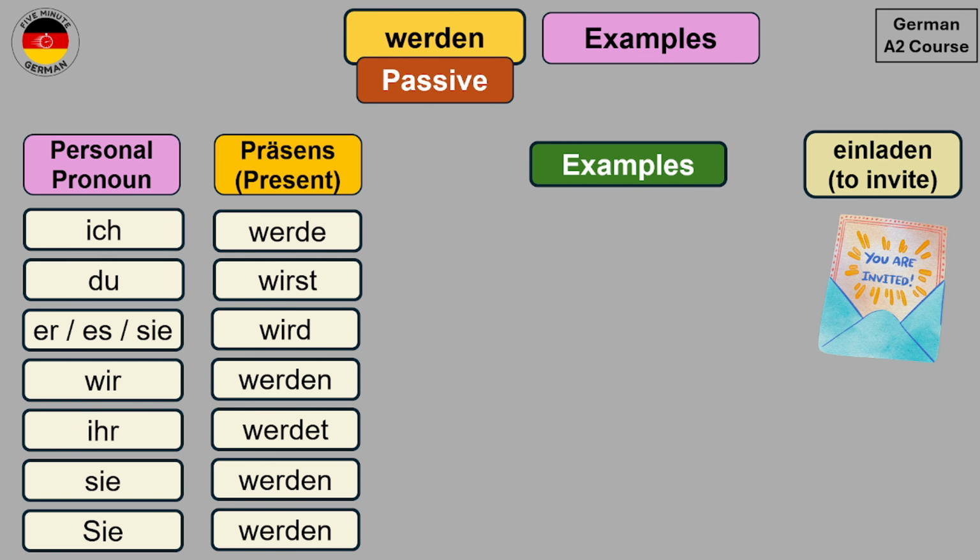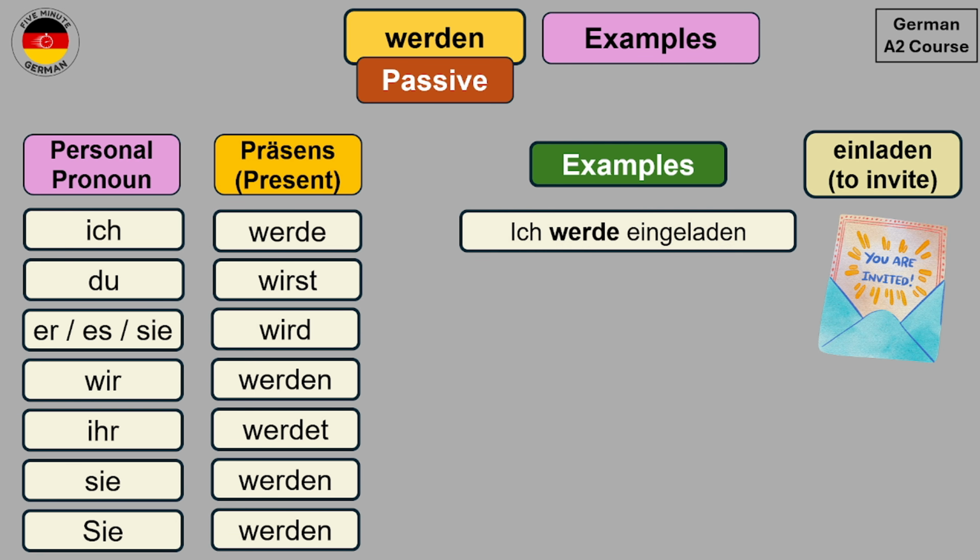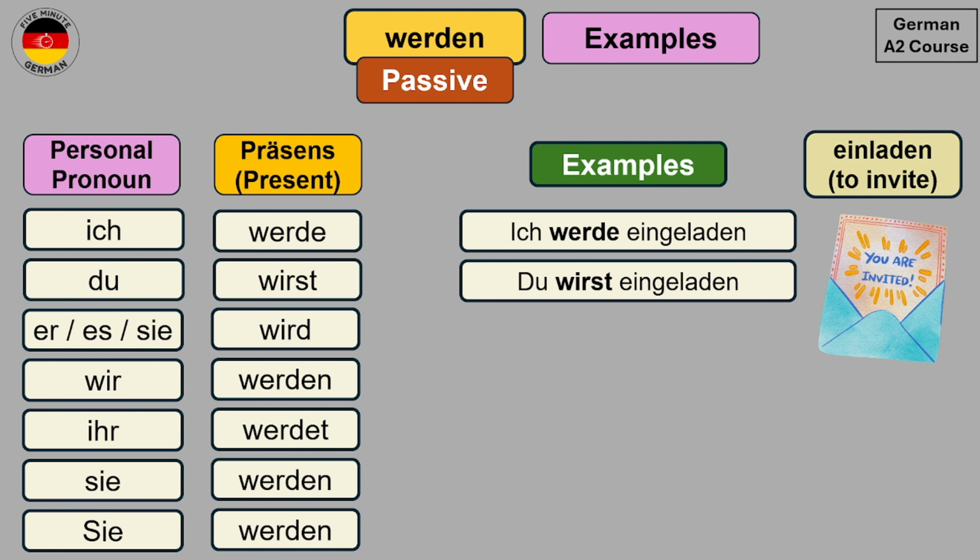So an example with the first person singular will be Ich wurde eingeladen, which means I am invited or I am being invited. With second person singular, it will be Du wirst eingeladen, you are invited or you are being invited.